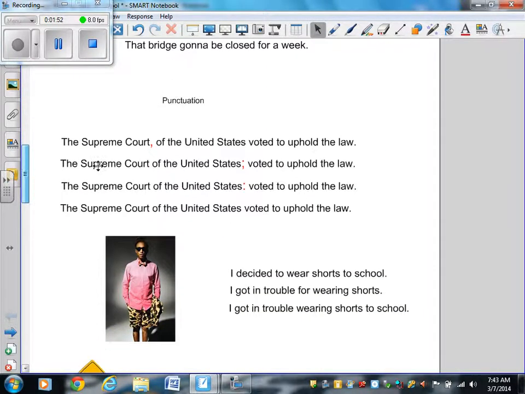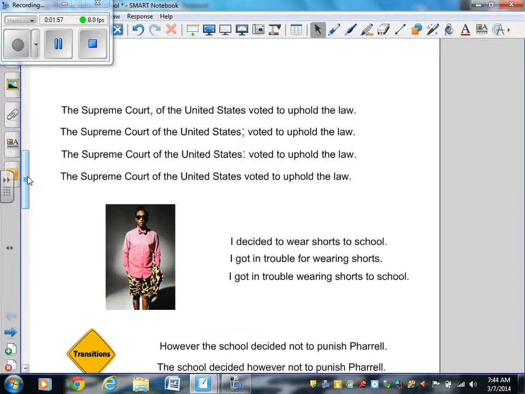Let's review these sentences. Remember that from these four sentences right here about the Supreme Court, you do not put a comma separating a proper name like the Supreme Court of the United States, nor do you put a semicolon in the middle of a sentence unless there's a subject and a verb on both sides. The correct answer of these four sentences is this one: the Supreme Court of the United States voted to uphold the law. No punctuation is needed in that sentence, as you saw from our lesson yesterday.